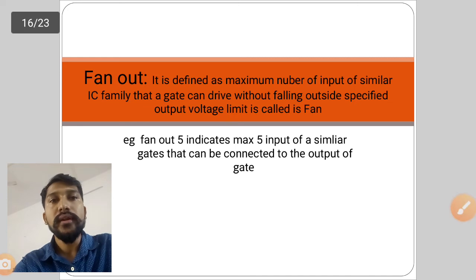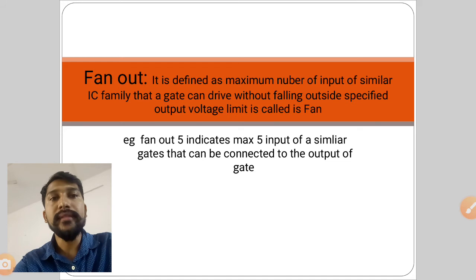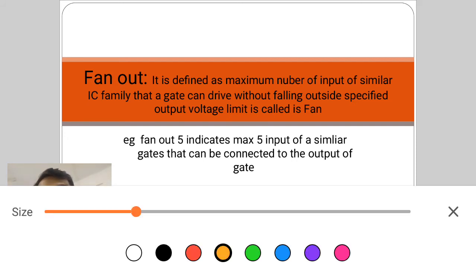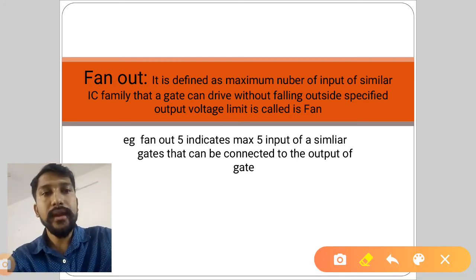Fine. Next, fan out. What is fan out? It is defined as the maximum number of similar IC family gates that a gate can drive without falling outside the specified output voltage. By the definition you will not get the concept, so in short I will tell you what fan out is. Suppose I have an AND gate. So this is my AND gate.